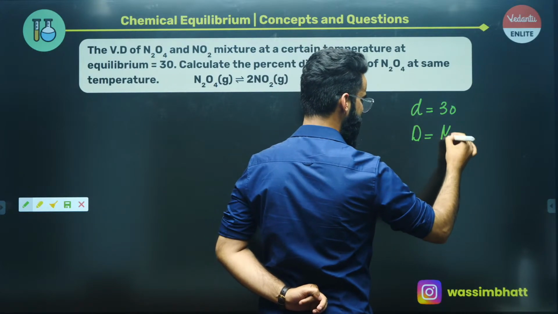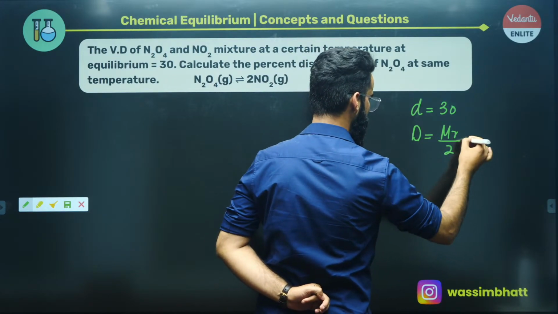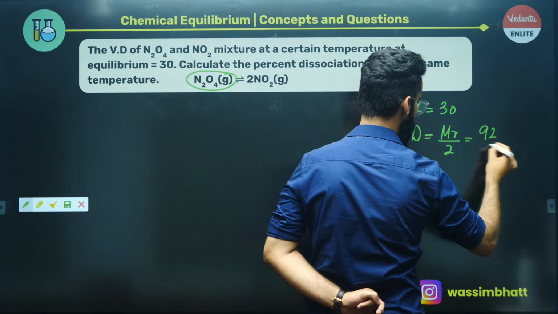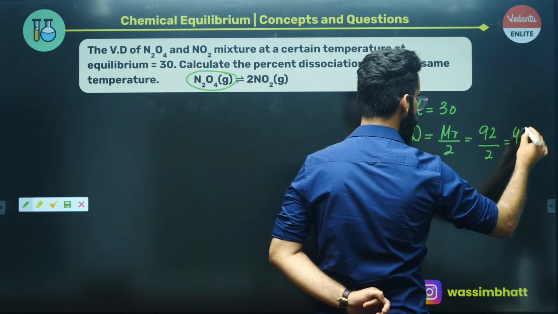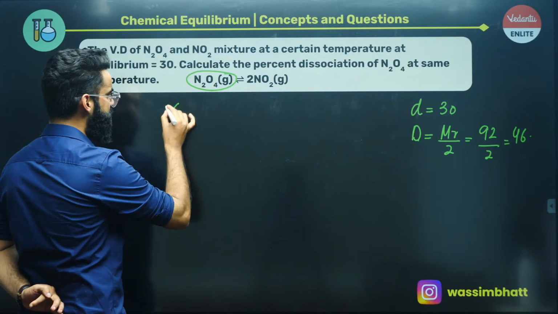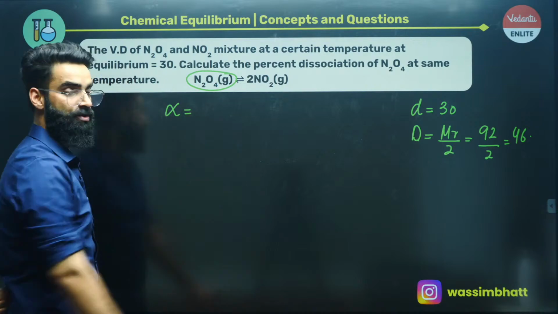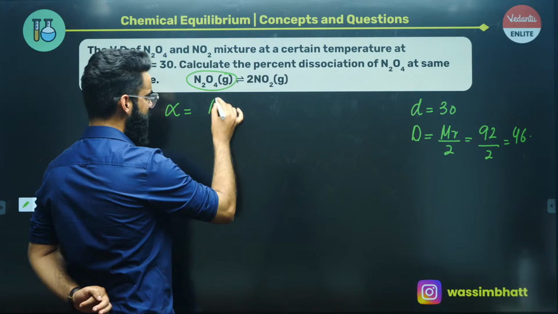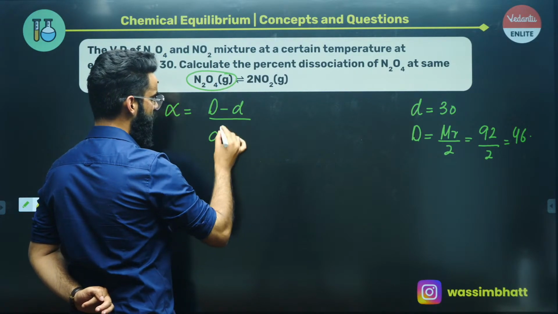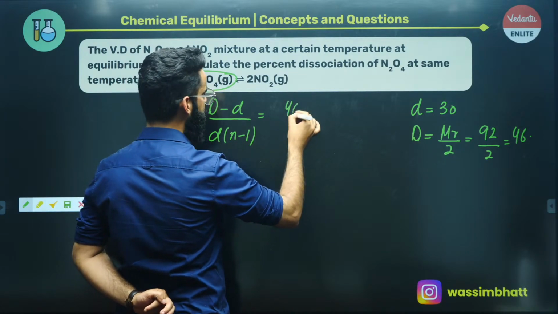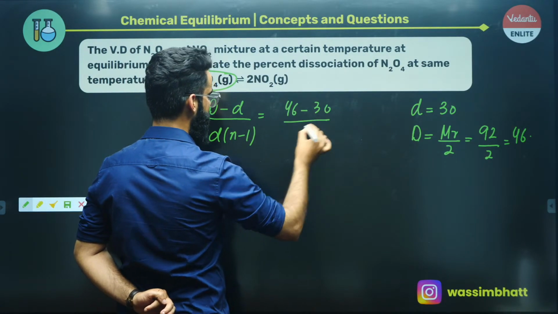Theoretical vapor density is the molar mass of the reactant divided by 2. What is the molar mass of N2O4? It's 92 grams per mole, divided by 2. The value comes out to be 46. Capital D value you got, right? Now people, I'm sure you must have studied one formula, the calculation of degree of dissociation through vapor density measurement. The relation is alpha equals capital D minus small d divided by small d multiplied by n minus 1. So capital D is 46, small d is 30.